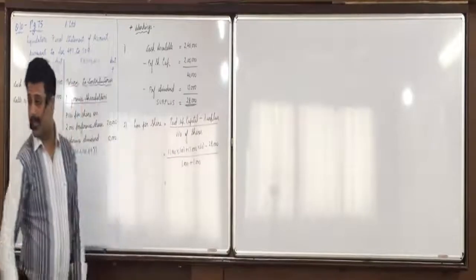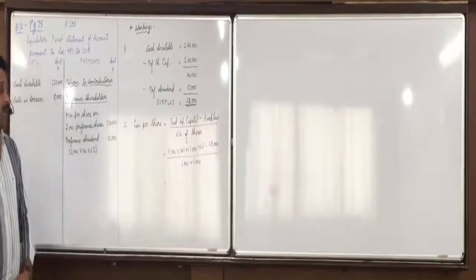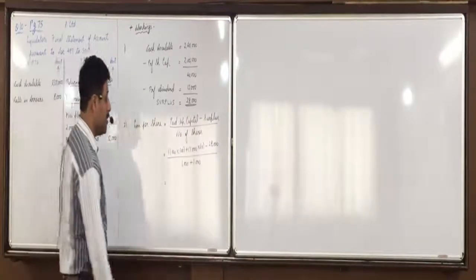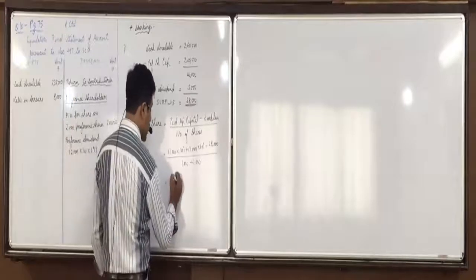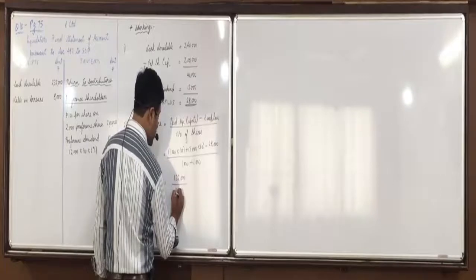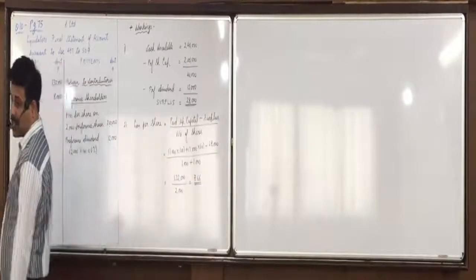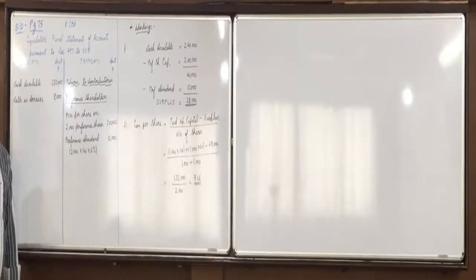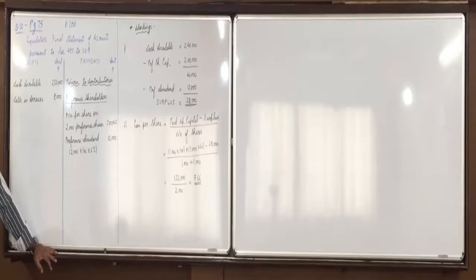Any doubts with this? So 1,000 into 100, 1 lakh, plus 60,000, 1,60,000 minus 28,000, 1,32,000 upon 2,000, 66. Okay, loss per share is 66. Any doubts with this? Now we have to compare this with what?